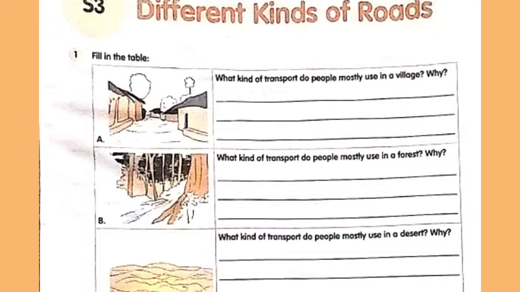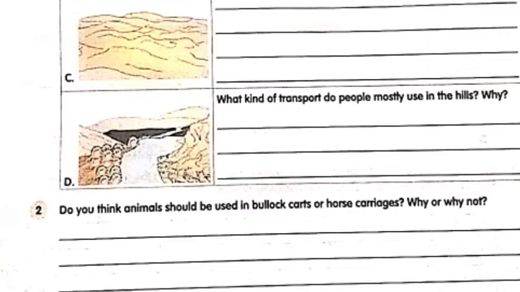In B part, a thick forest road is shown here. What kind of transport do people mostly use in a forest? Why? In the third picture, a desert area is shown. What kind of transport do people mostly use in a desert? Why? And in the fourth picture, what kind of transport do people mostly use in the hills? Why? Question number 2. Do you think animals should be used in bullock carts or horse carriages? Why or why not? As we have discussed already, so student, write your answer.